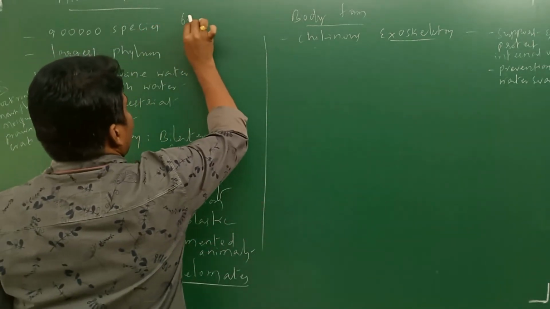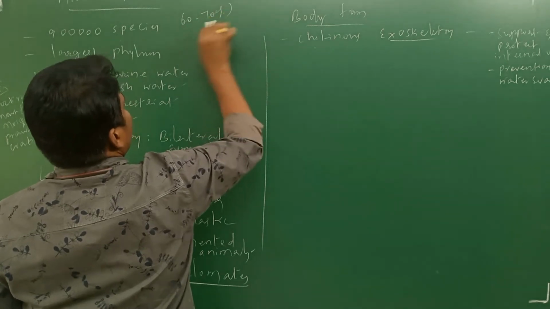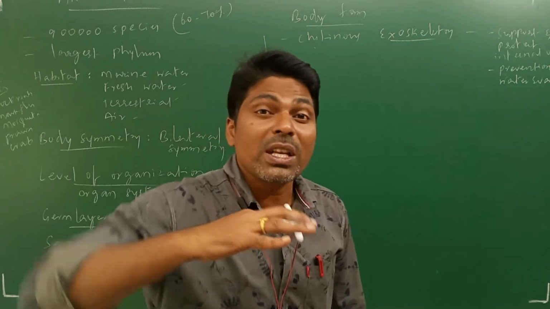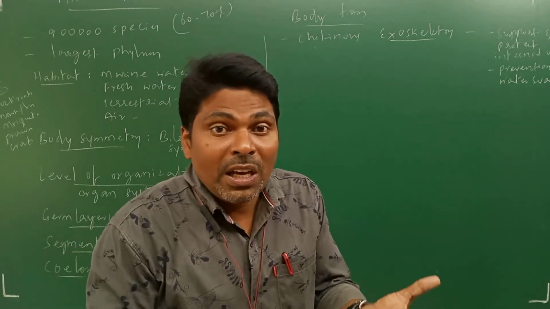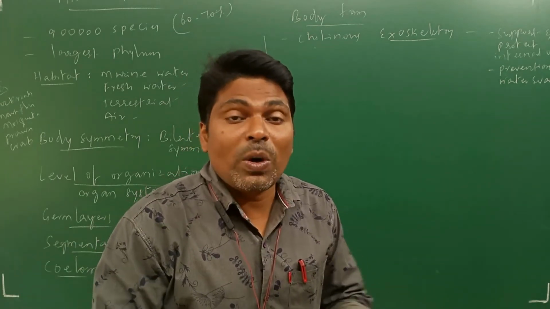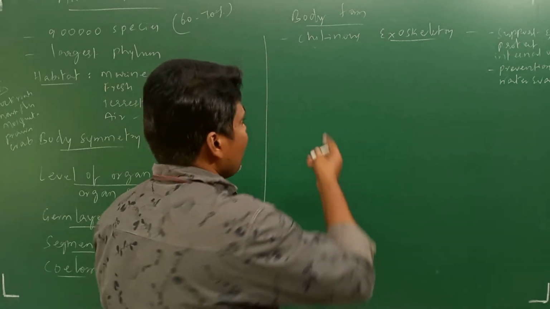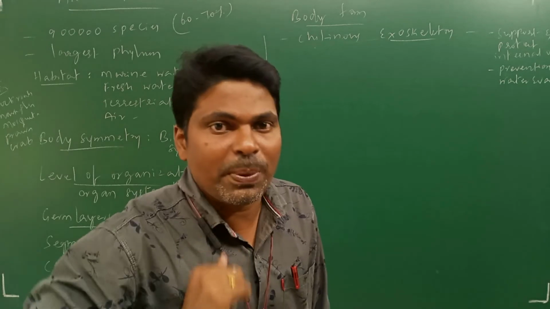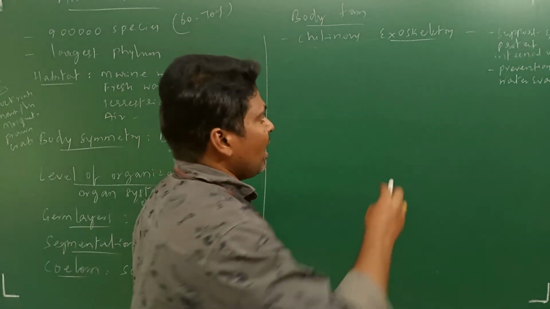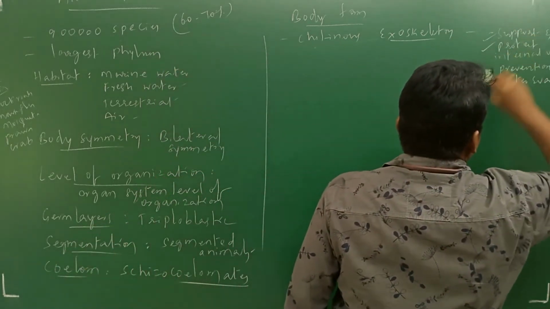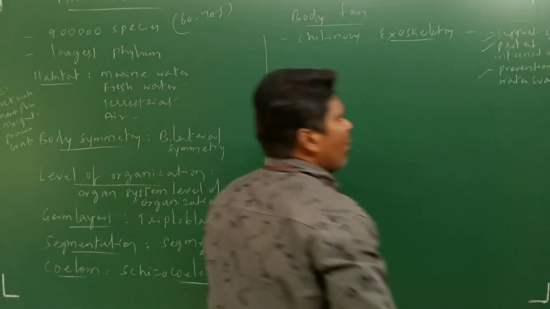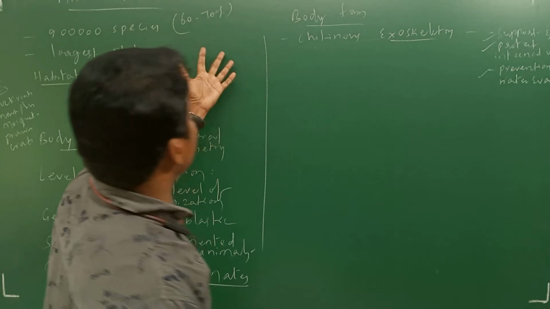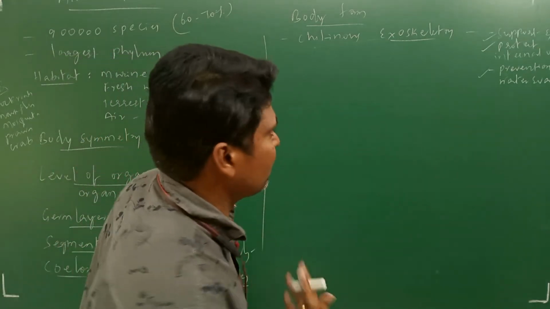Approximately 60 to 70% of the species present on earth belong to Arthropoda. What is the reason? Why do so many organisms exist? What is the reason behind that? Because of the chitinous exoskeleton, a supporting structure present on the dorsal region of the animal, which supports and protects internal organs and prevents water evaporation. That is the main reason so many of these animals exist on this earth.